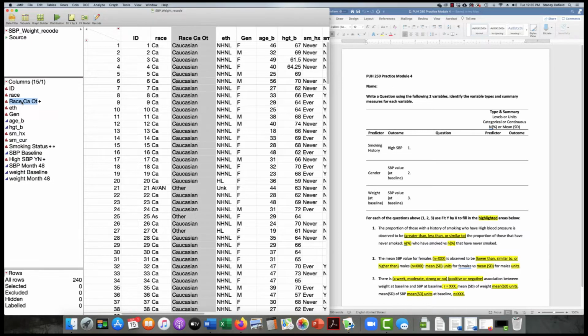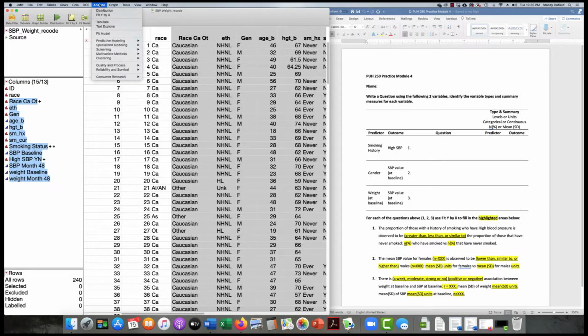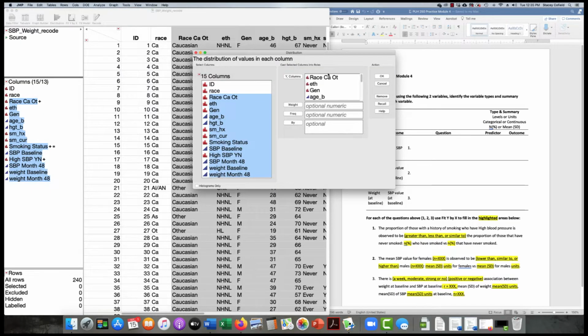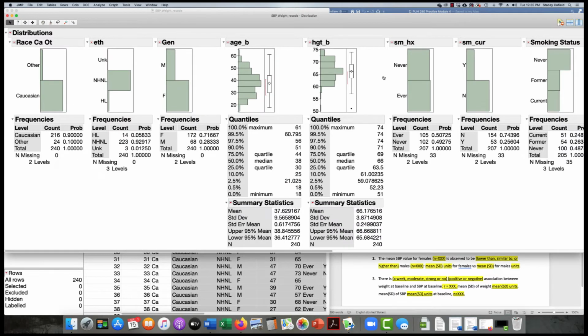So we've recoded the race variable, ethnicity, gender, we have age, height, smoking history, smoking current, smoking status, our baseline blood pressure, and our high, yes or no blood pressure at baseline, weight at baseline and month 48 as well. And I'm just going to do an analyze distribution on all of these variables. And very simply take a look. Take a look at the variable, take a look at the proportions, see what you think about each of the variables, and then in your own mind, think about whether or not something would be a predictor or an outcome.